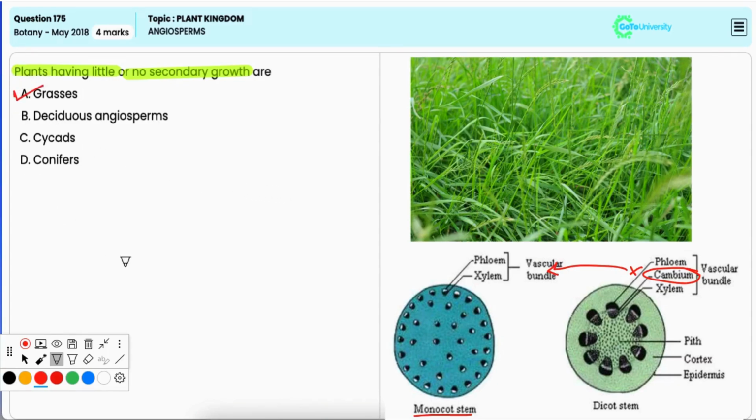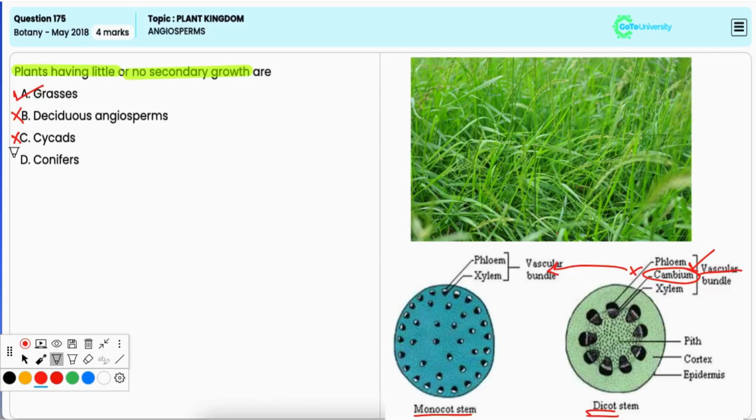Option B, deciduous angiosperms. It is incorrect because these are usually dicots and they exhibit secondary growth due to the presence of vascular cambium. Option C, cycads. It is also incorrect because these are gymnosperms and they show secondary growth.